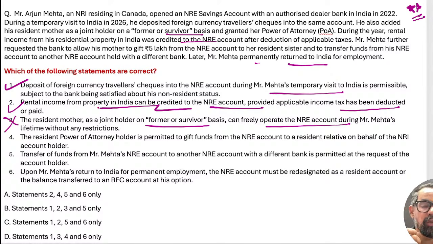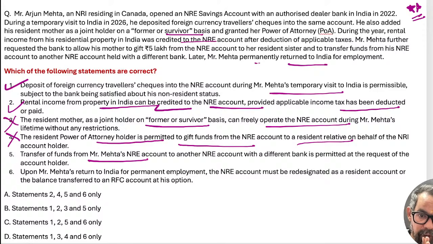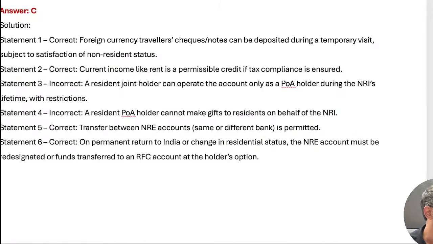No, it is mostly for some specified areas. Power of attorney holders are permitted to gift funds. No, they are not permitted to give funds and other things also. The same statement we have gone through. Transfer of funds from NRE accounts to another account is permitted, that is true. Next one is upon Mehta returning to permanent residence, the NRE will be converted into RFC, that is also true. So 1, 2, 5, 6. 1, 2, 5, 6 means option C will be the right answer for this particular question.